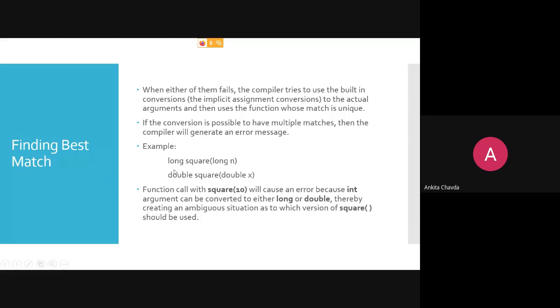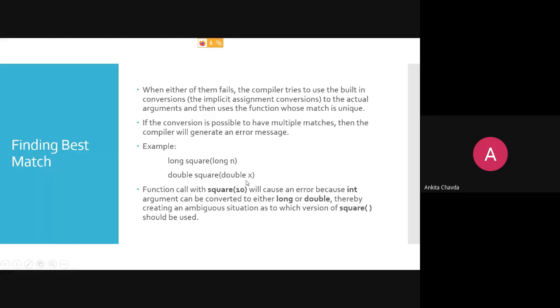Here I'm having two functions: one is square with a long argument and one is square with a double argument. Now the function call passes square of 10. 10 is an integer, so I didn't find any perfect match, because there is no function with an integer argument.